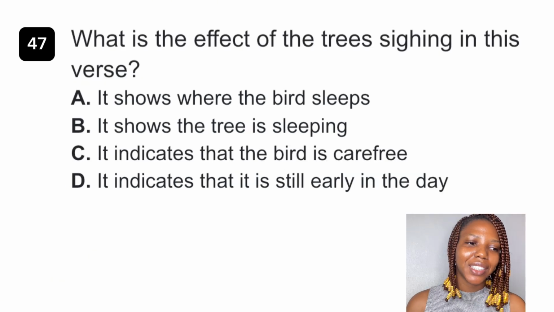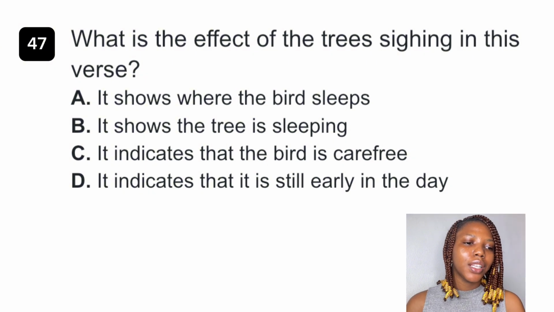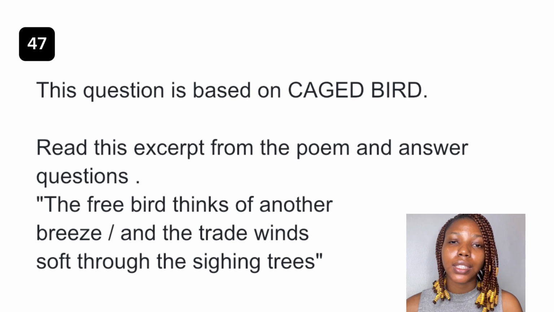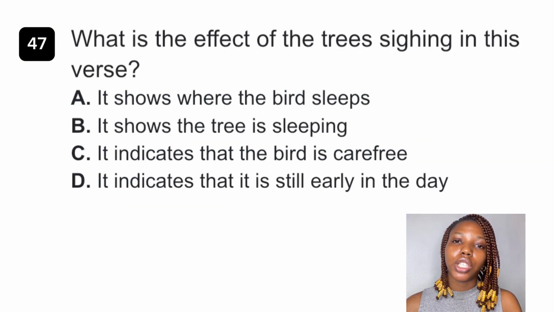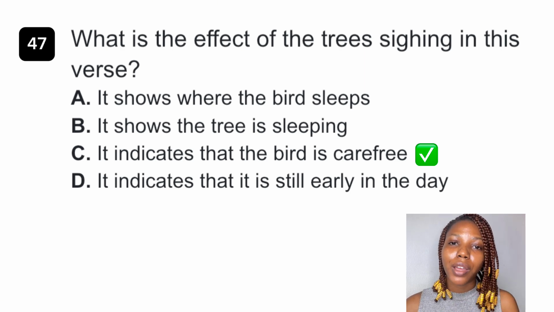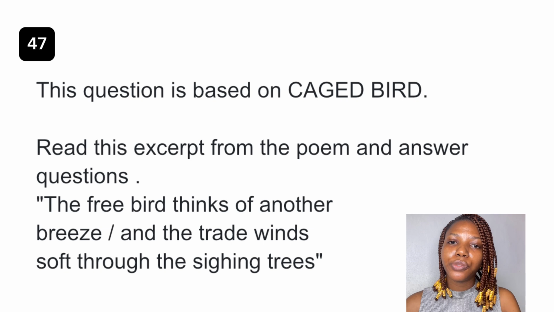Question 47. What is the effect of the tree's sign in this verse? This question is based on the recommended text, and the title of the poem is Cage Bird, and as you can see there's an excerpt to help us solve this question. So what is the effect? The best answer to this question is option C. It indicates that the bird is carefree, and carefree is to be without worries, to not worry about anything. When you take a look at the excerpt, you understand that the sign trees create a peaceful, calm environment.